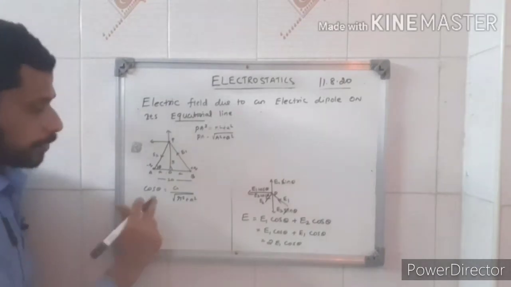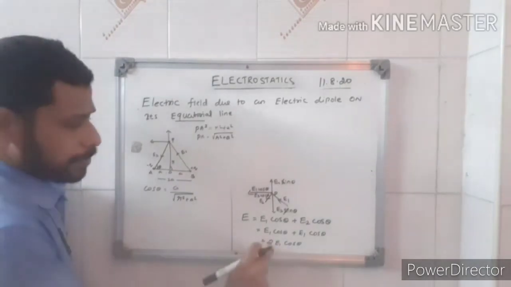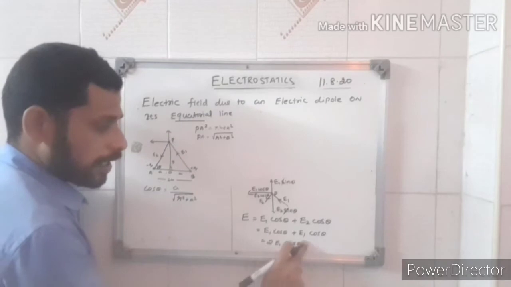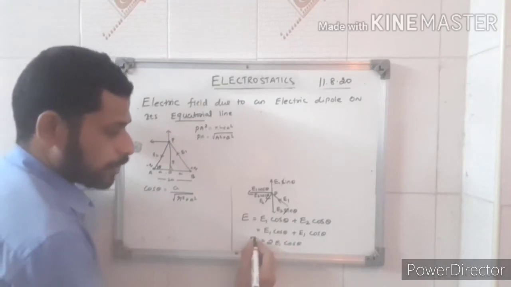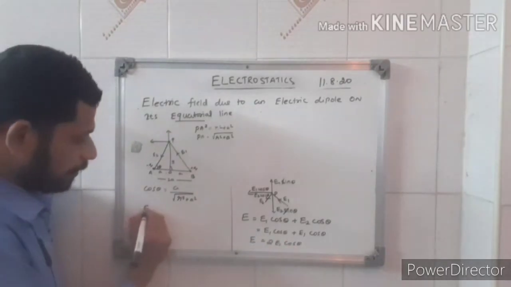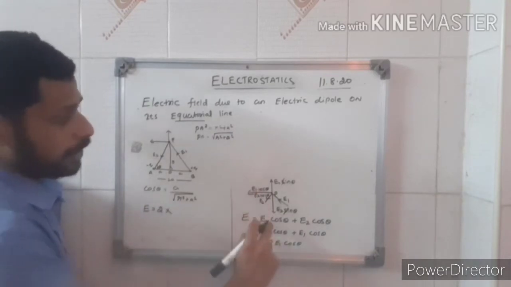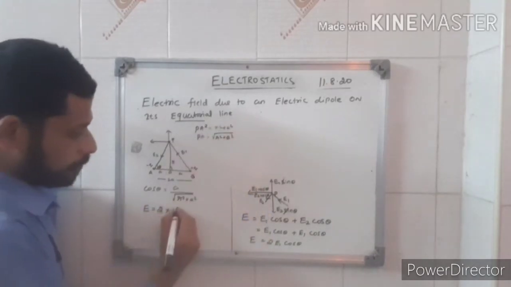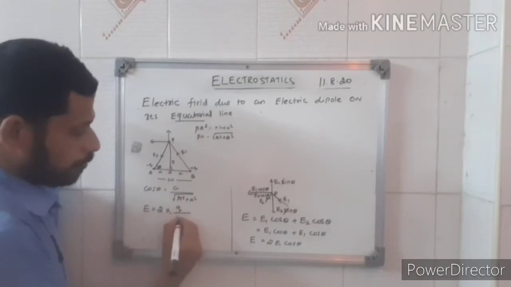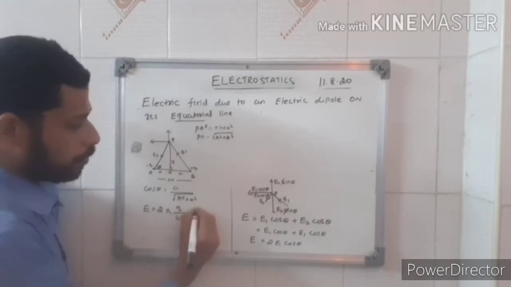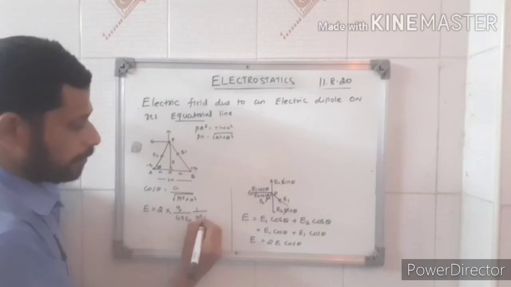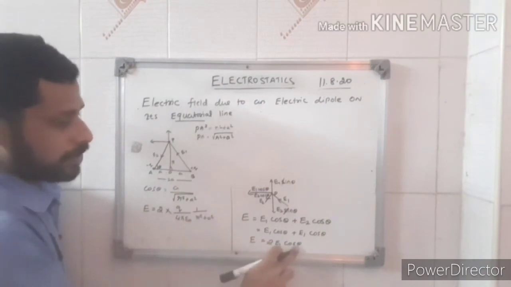Now substitute E1 and the cos theta component in the equation for the total electric field. E will be equal to 2 times E1. E1 is nothing but q by 4 pi epsilon naught, 1 by r squared plus a squared.